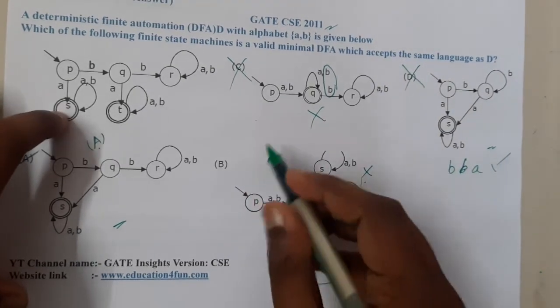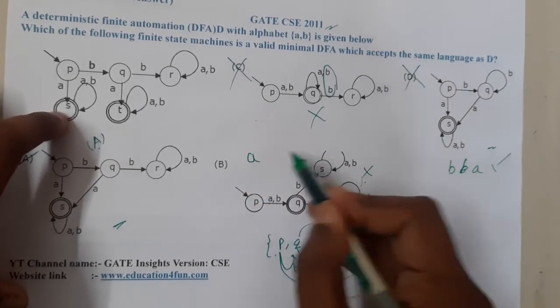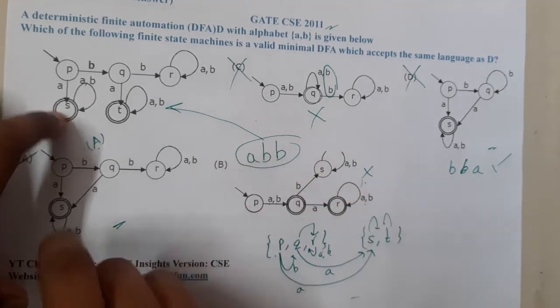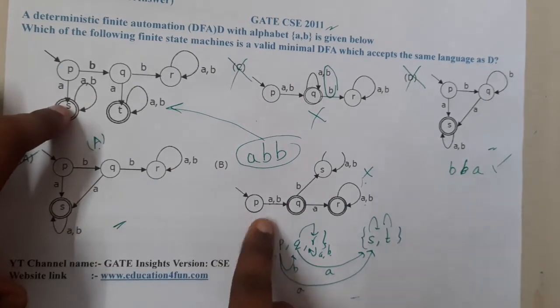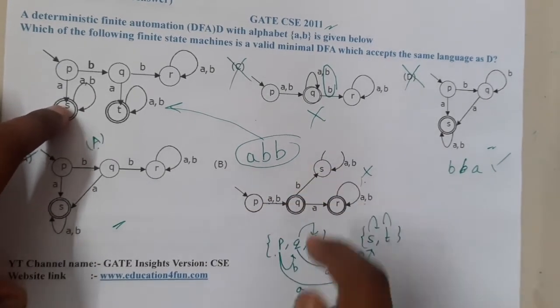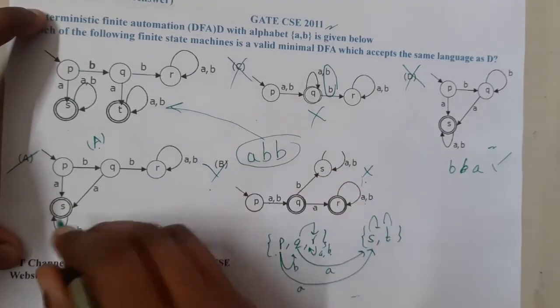Here if I have input AB, AB will be accepted here: A will come here, B will come here. But in this diagram, A will come here, but B will go there. That is a dead state. So this is also wrong. So basically A is the correct answer.